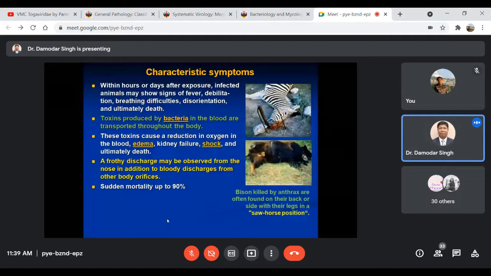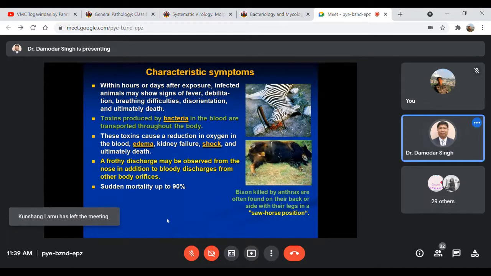This discharge is a little bit frothy and blood-tinged, blood mixed, maybe from the nasal orifices like the nostril, in addition to discharges from other orifices. Sudden mortality may be very high, even up to 90%.